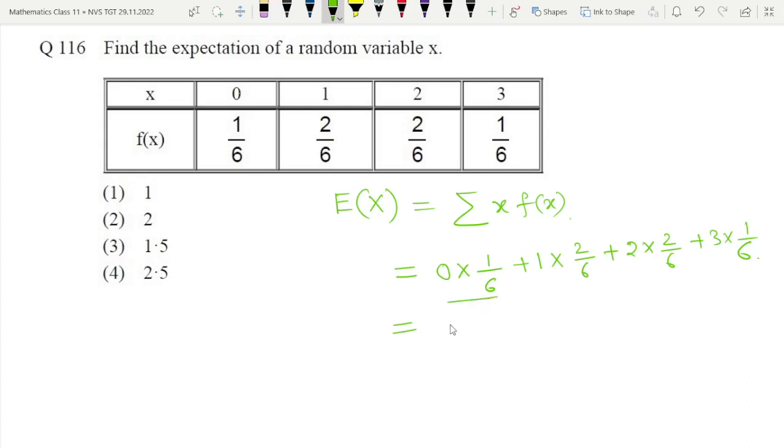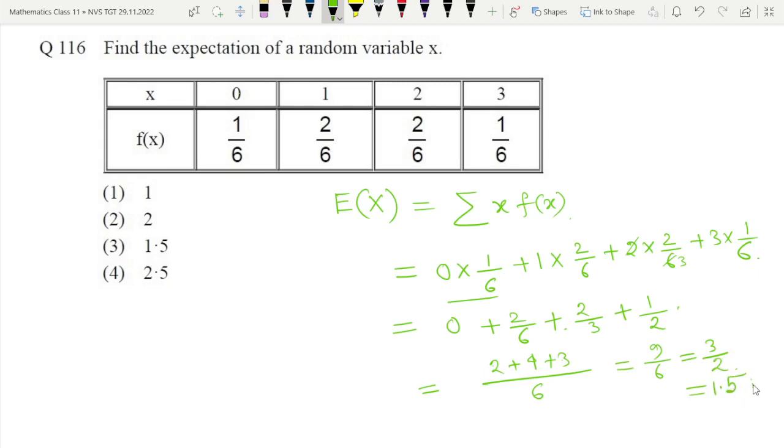So this term will become 0, this term will become 2 by 6, means 1 by 3, and this term will become 2 by 3, plus 1 by 2. Then if you take the LCM 6, we get 2 plus 4 plus 3, 4 plus 3 is 7, 7 plus 2 is 9, 9 by 6, that is equal to 3 by 2, that is equal to 1.5. Is it clear? Expectation is 1.5.